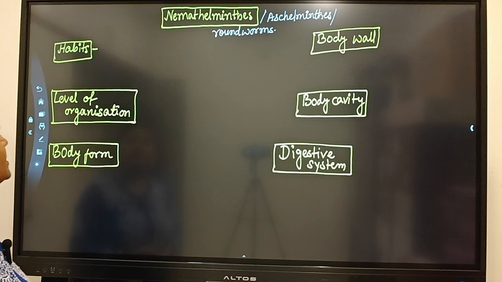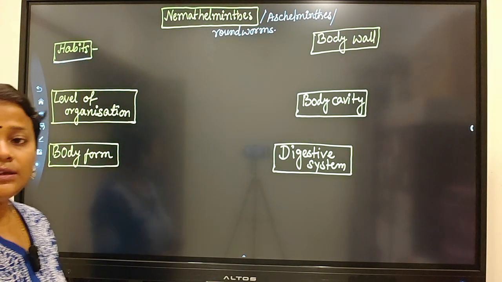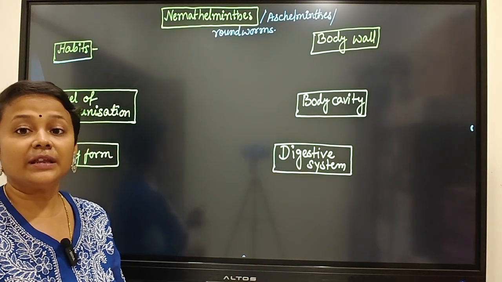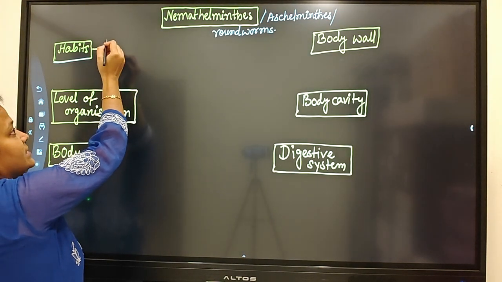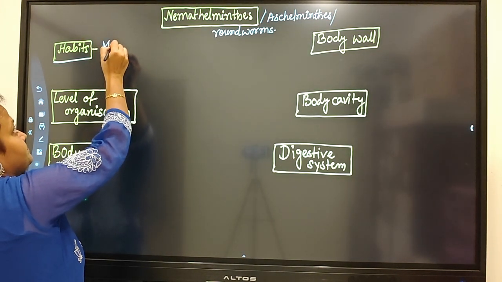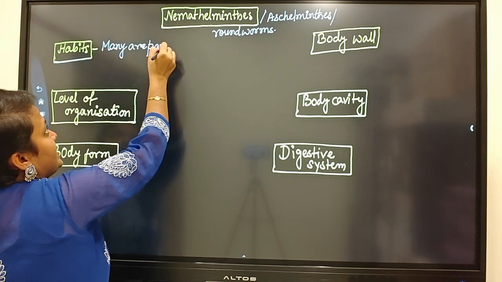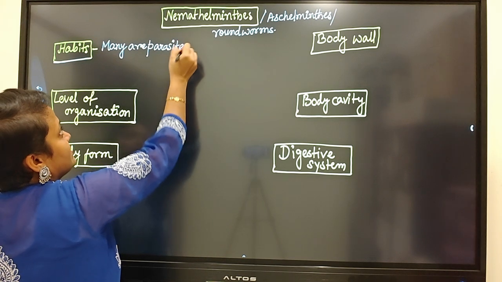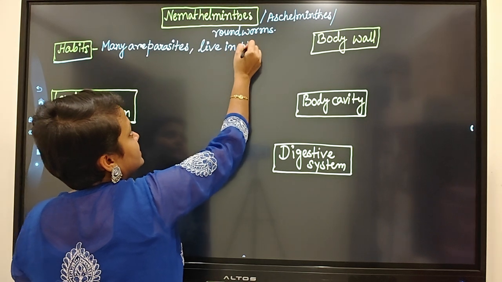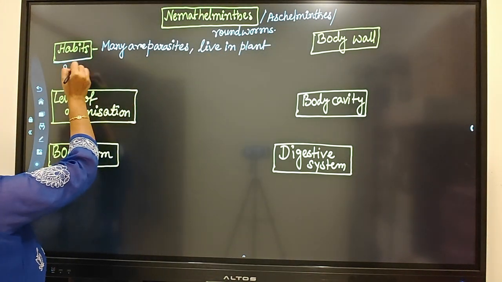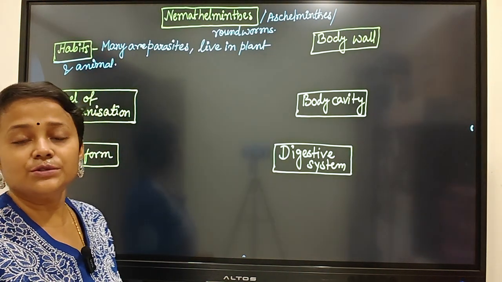First, this is called habit. Habit means where they live. Many of them are parasites. They live in plant and animal bodies. But many of them are also free living.